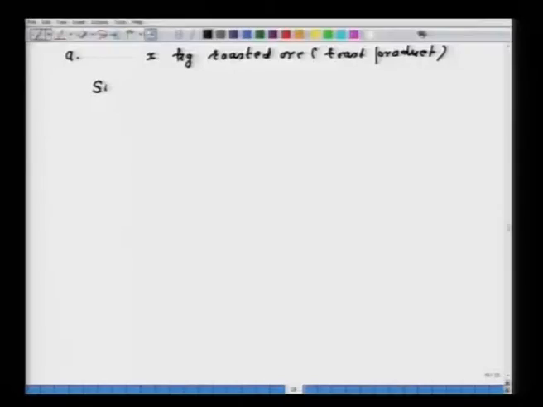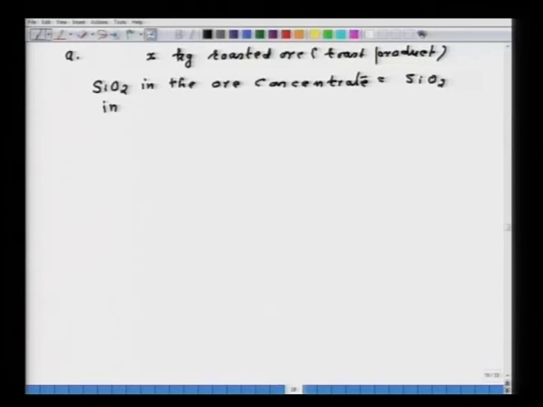You can now do the material balance. I can write SiO2 in the ore concentrate should be equal to SiO2 in the roast product. Our basis is 1000 kg because we calculate per ton.